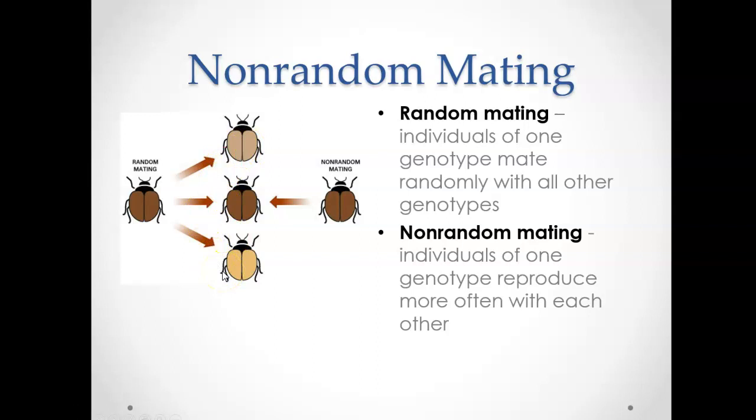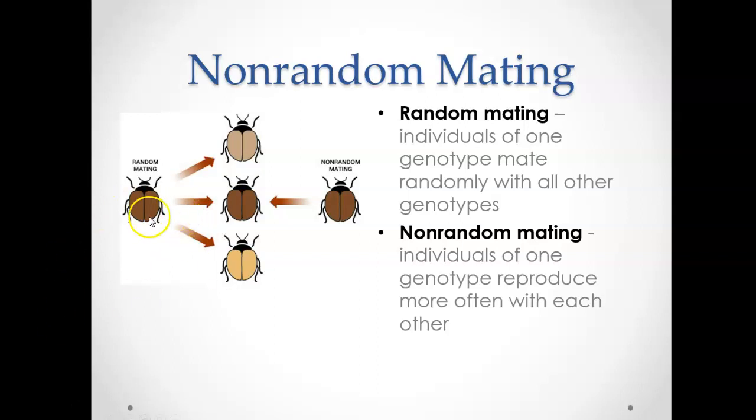But what happens more often than not in populations is non-random mating. Individuals of one genotype will reproduce more often with each other versus others. So kind of this idea is like attracts like.